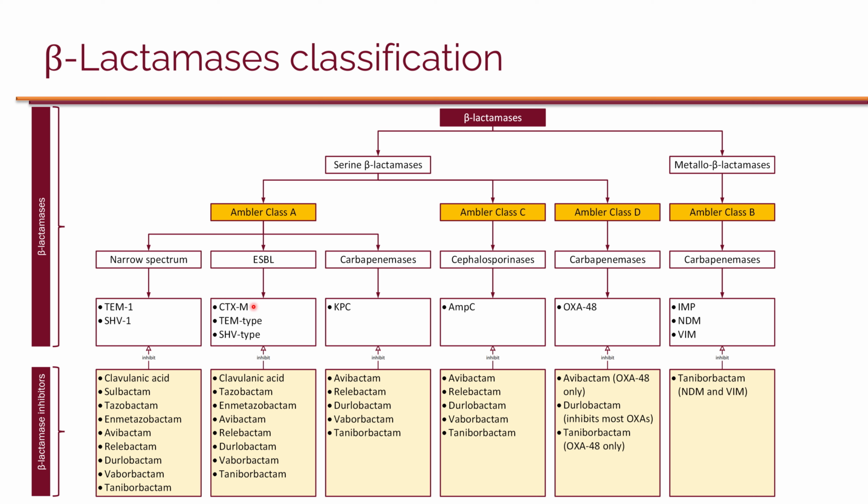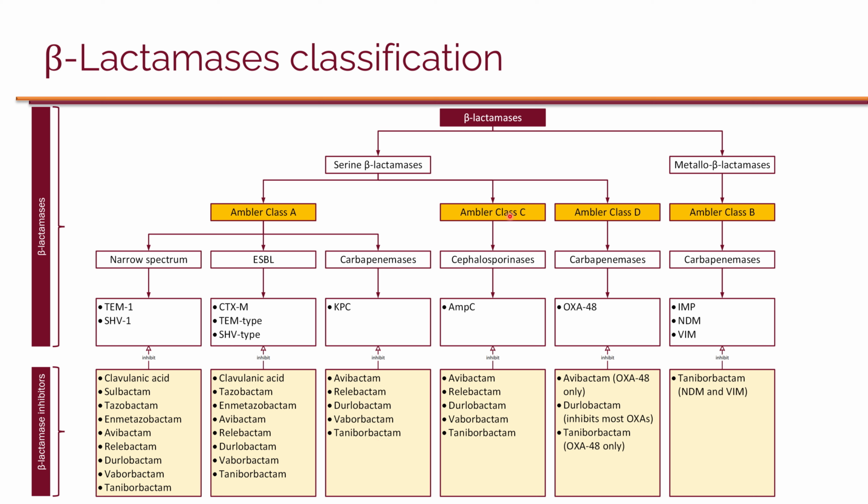These are inhibited by most of the beta-lactamase inhibitors we have except sulbactam. And then the worst type of class A is carbapenemases, so KPC is the most common one, and that's inhibited by some of the broad spectrum beta-lactamase inhibitors, namely avibactam, relebactam, durlobactam, vaborbactam, and taniborbactam.